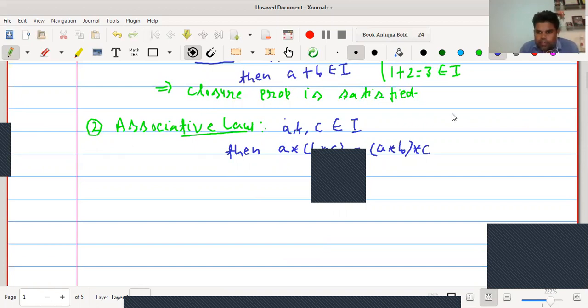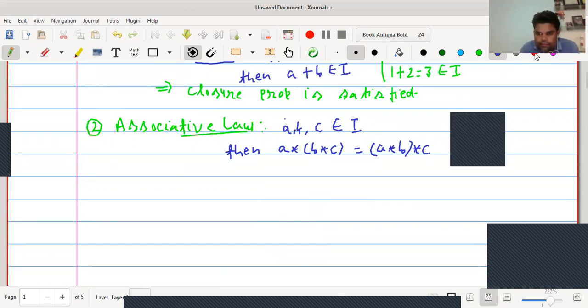So in the case of the set of integers, we will check this. Let us take three integers, suppose 1, 2 and minus 4. We have taken three integers 1, 2 and minus 4.